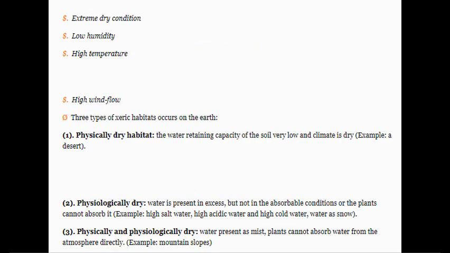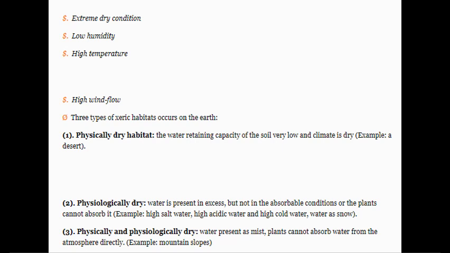They can adapt to extreme dry condition. Then they can adapt to the low humidity or low moisture content, as well as high temperature they can tolerate, as well as they can tolerate the high wind flow.